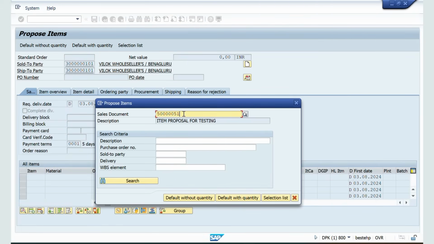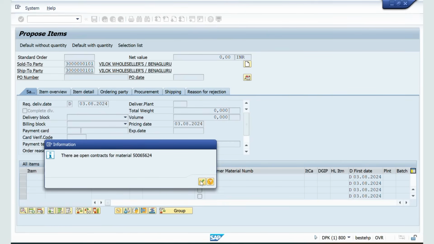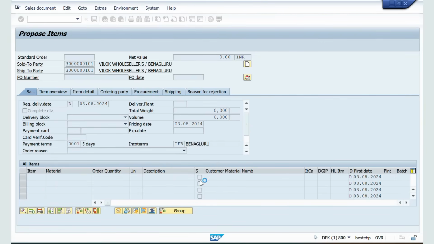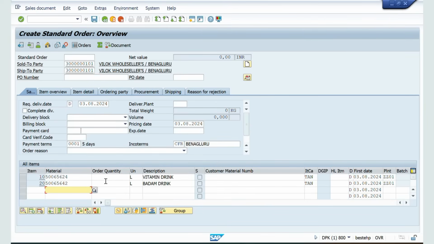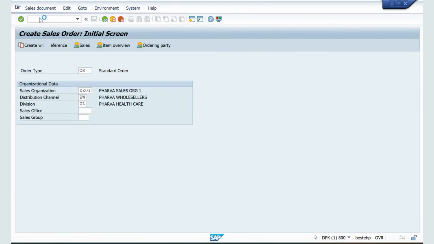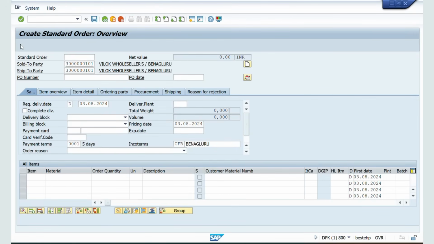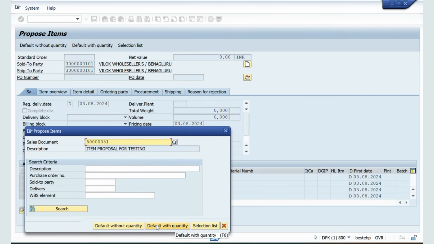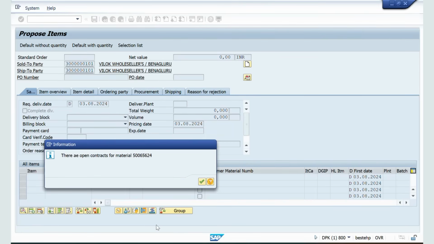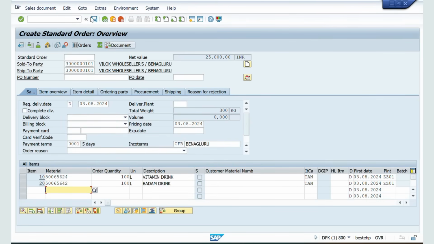So this is the item proposal number assigned to this particular customer. Now if you click on default without quantity, the system will not copy the quantity. Click on this. See, the system will not copy the quantities. Now I'll perform once again /n VA01. Click enter, enter the customer number. Now click on propose items. Now if you click on default with quantity, the system will copy the material as well as the quantity. See, it has copied. Now you can save this.